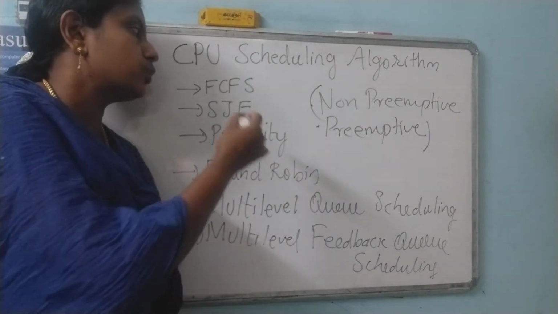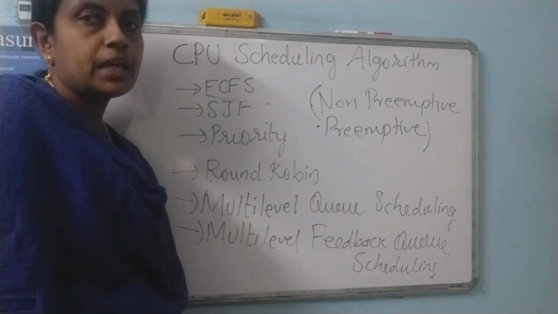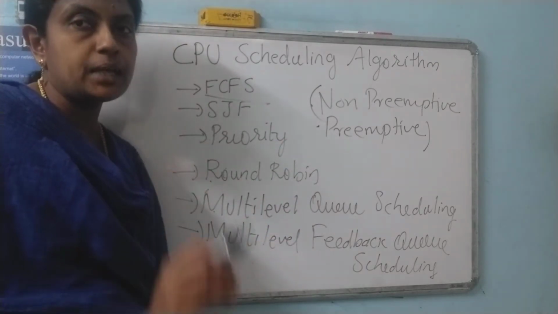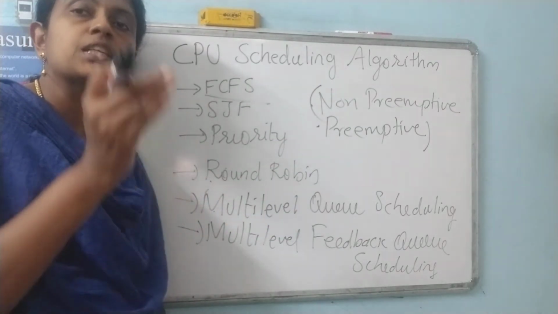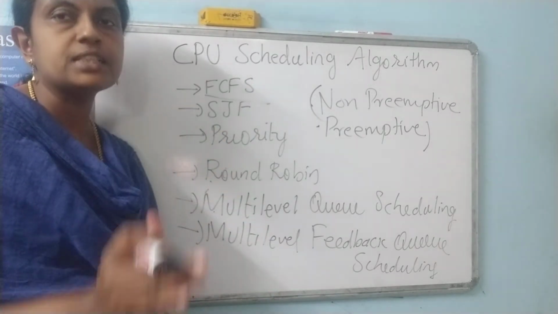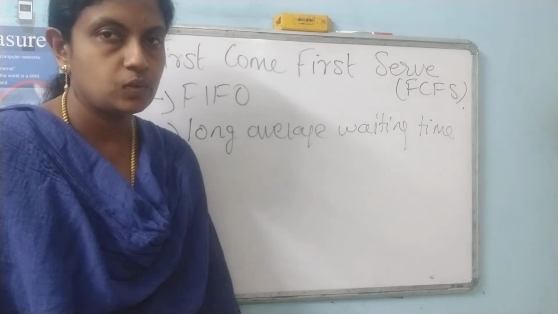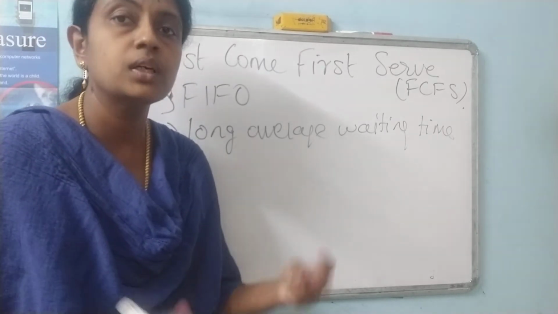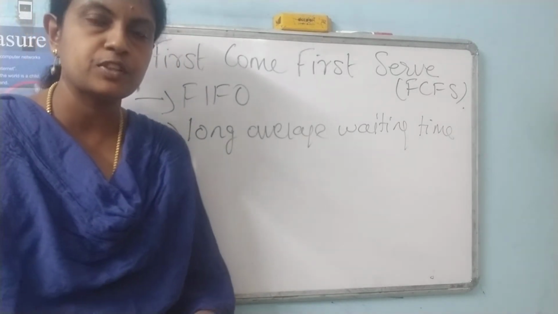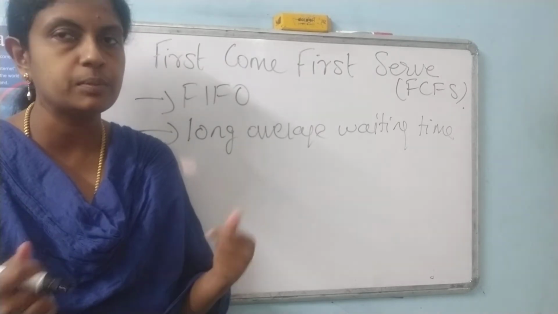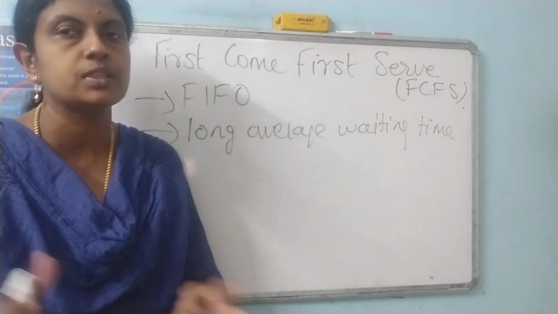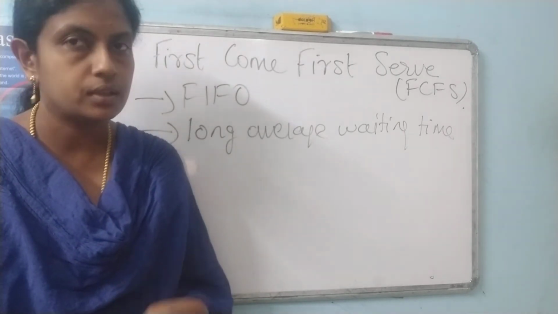Now we will start with our first algorithm, FCFS. The name suggests FCFS means first come, first serve. That means whatever job comes first will be executed first.